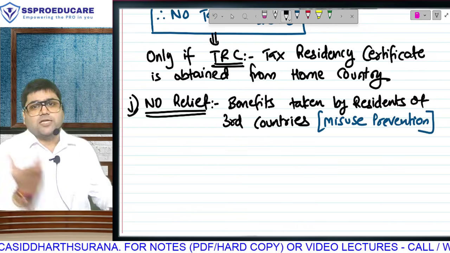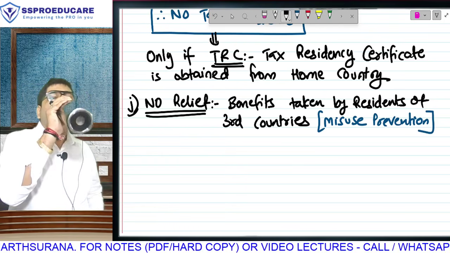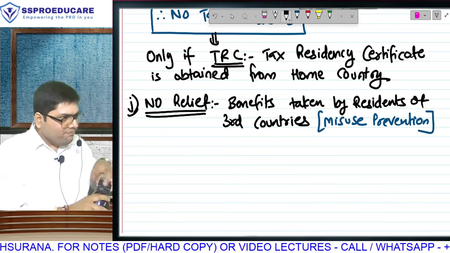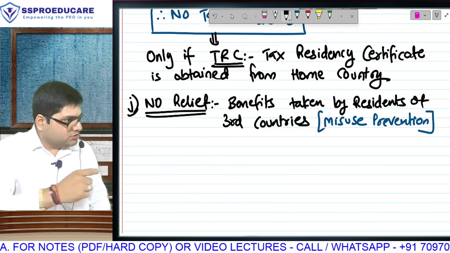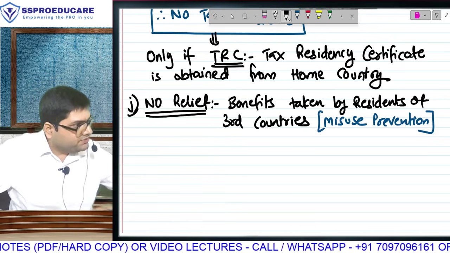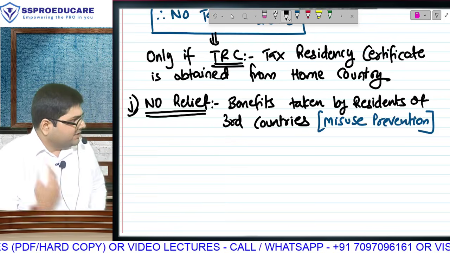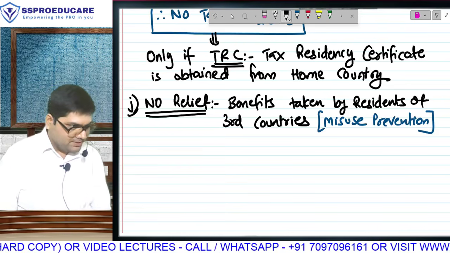If you are actually working in international tax, you must have come across a term called treaty abuse, treaty shopping arrangements, misuse prevention. They all mean the same. You can write treaty abuse, treaty shopping or misuse prevention. All of these mean the same.